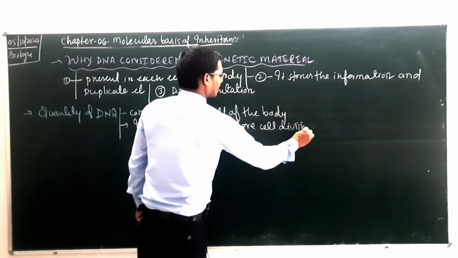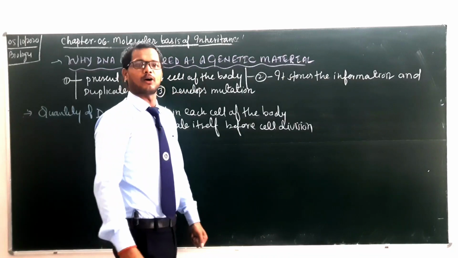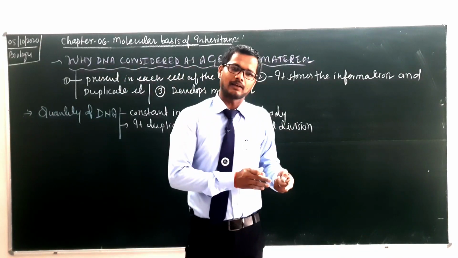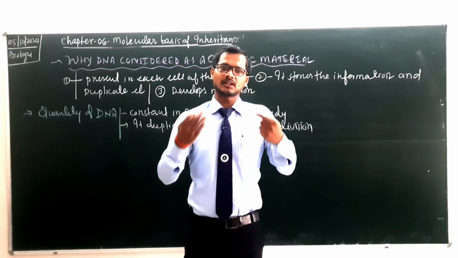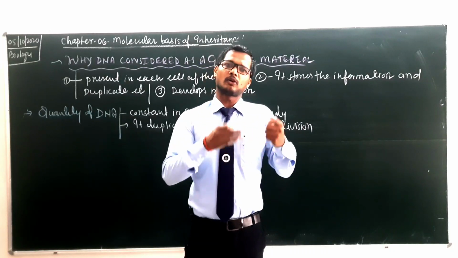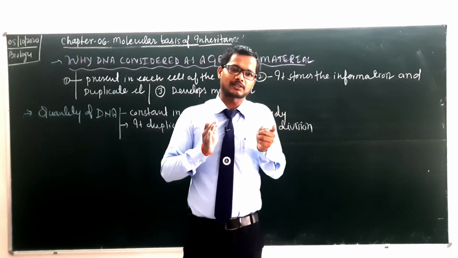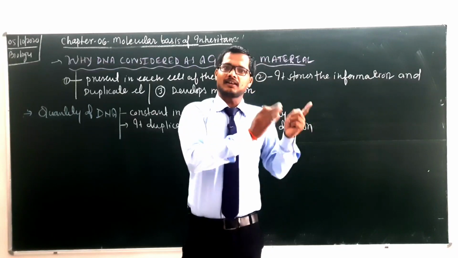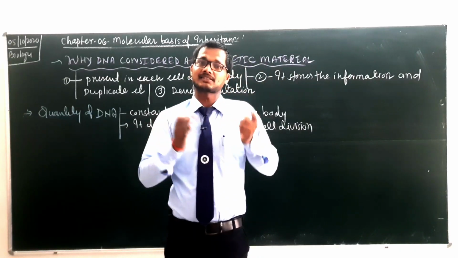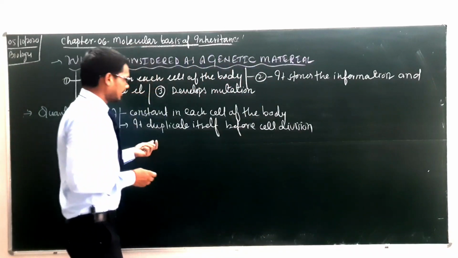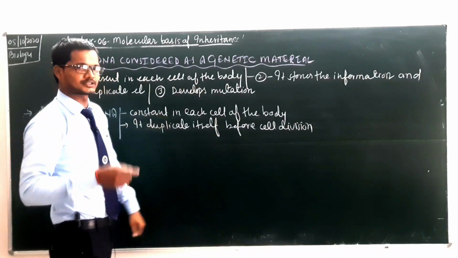It means that the amount of DNA that was present in the cell becomes double just before cell division. As you know, in cell division there will be formation of daughter cells. So from the parent cell, DNA will be transferred to the daughter cell. Hence it duplicates itself before cell division.